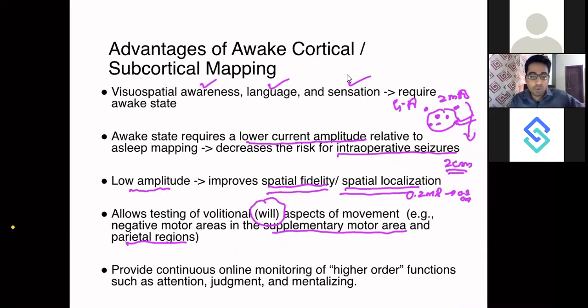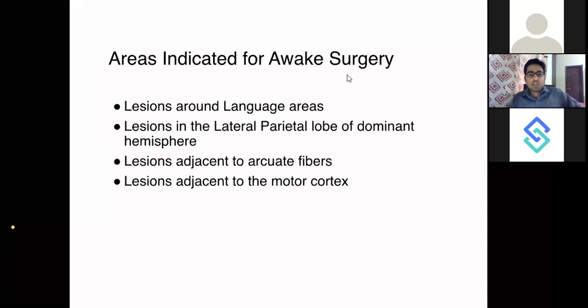So obviously, you know that if a patient is not awake, I cannot assess all these things, whether the patient is retaining his attention during the surgery, or his judgment, his executive decision making, his memory, his speech. So all these also require awake craniotomy. Now, what are the areas which are indicated for the awake craniotomy? What kind of brain areas? If your tumor is in these areas, you should always prefer awake surgery.